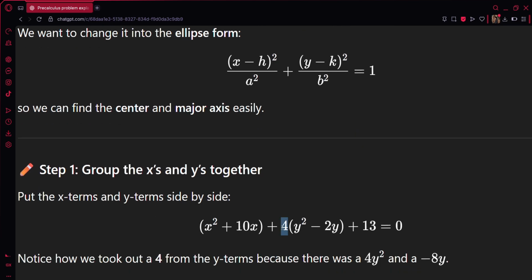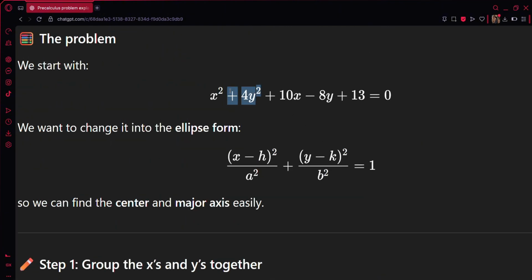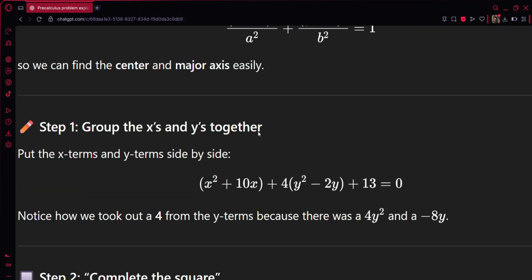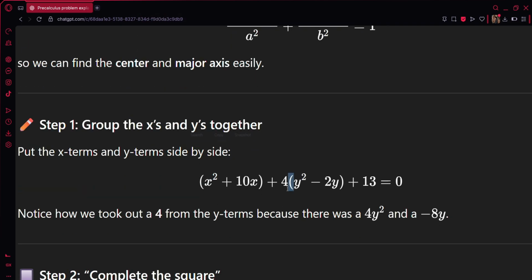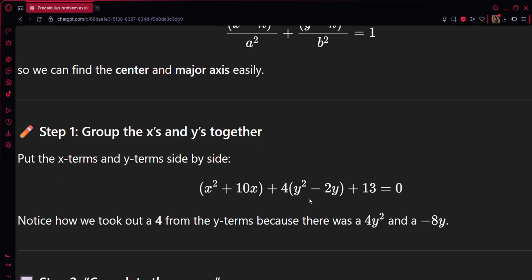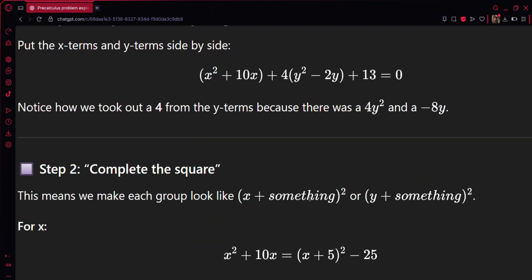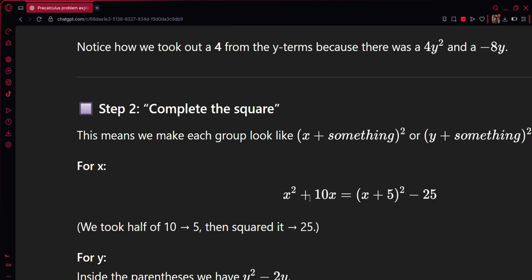Like, 4 times y squared is equals to 4y squared. And then, 4 times negative 2y is equals to negative 8y. So, gets paano nag-work yung squared form niya. Okay. So, kukumpletuhin pa natin yan.